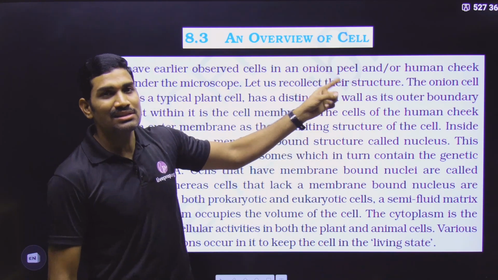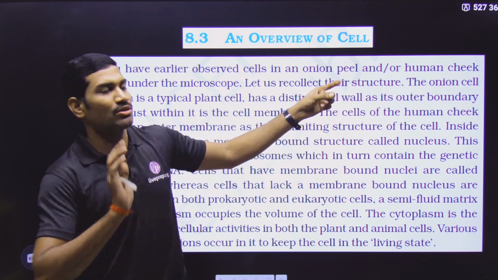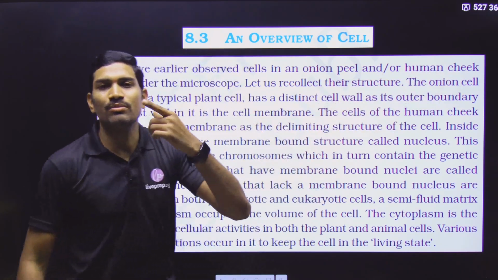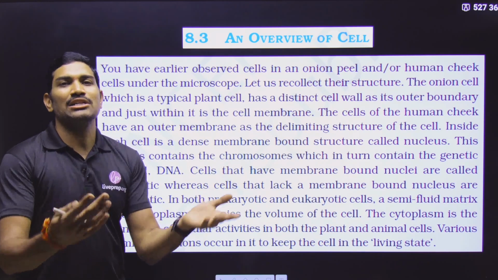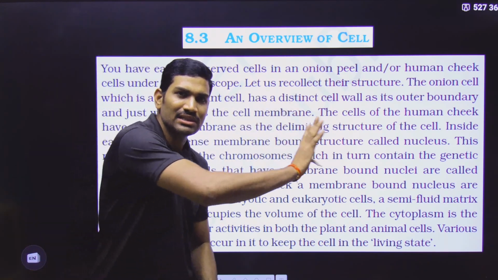So for the onion peel cell, what is the outermost boundary? Cell wall will be the outermost boundary. Human cheek cells are animal cells. So what will be the outermost boundary for this one? Plasma membrane will be the outermost boundary. So this content you need to remember.